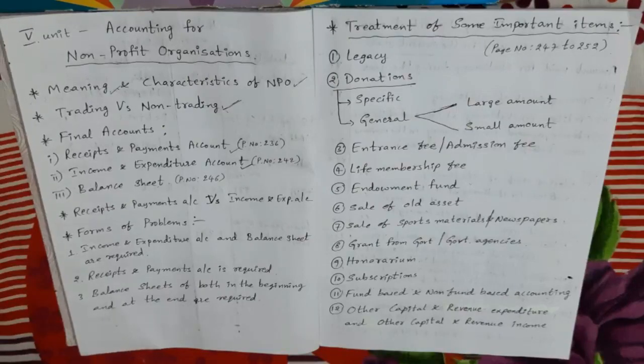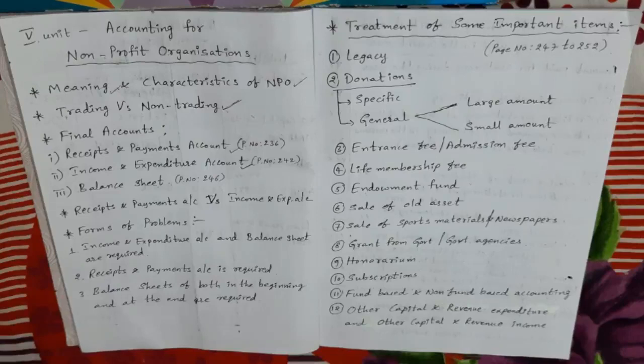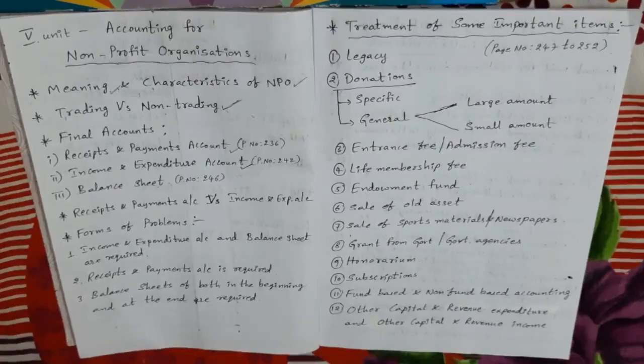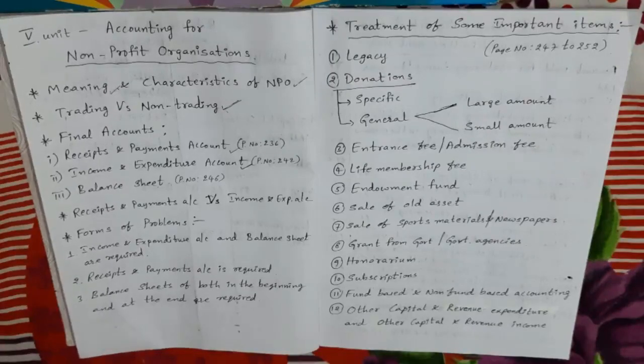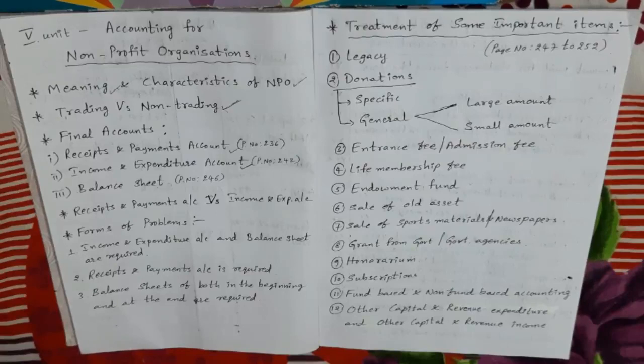Then what are the main features of the income and expenditure account? Number one, it is in the nature of a nominal account. Number two, expenditure is recorded on the debit side, as in the case of a nominal account. Losses and expenses are debited, so expenditure is recorded on the debit side. Next, income is recorded on the credit side, because in a nominal account, incomes and gains are credited.